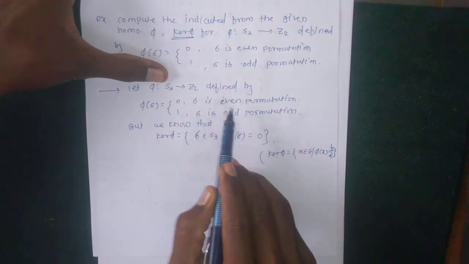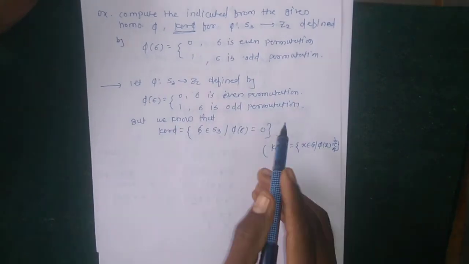Here Z2 is a group with respect to addition and its identity is 0.